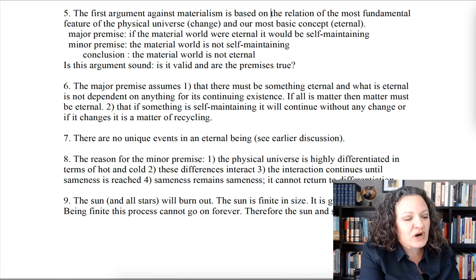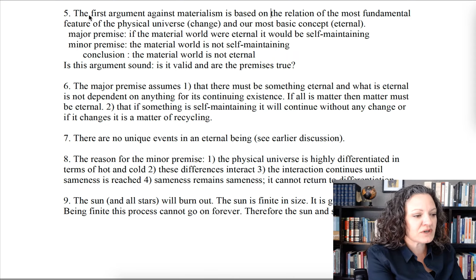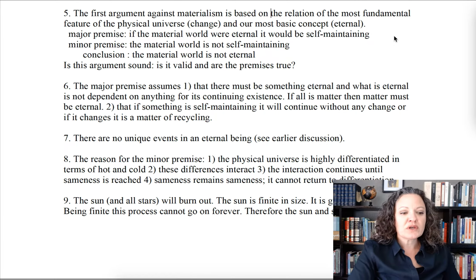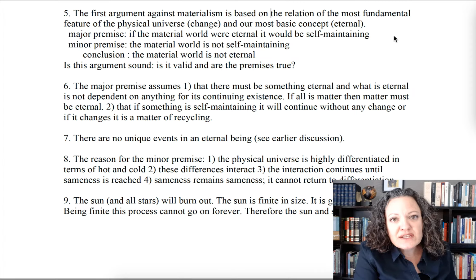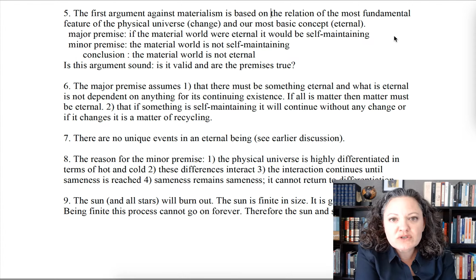So on the handout, there are 3 arguments against material monism or materialism. You can see those here. This is number 5. The first argument against material monism or materialism is based on the relation of the most fundamental feature of the physical universe, which is change, and our most basic concept, which is eternal. So the first argument is going to look at the nature of matter, and notice that it's always changing, and we're going to look at the concept of eternality. So can matter be eternal?